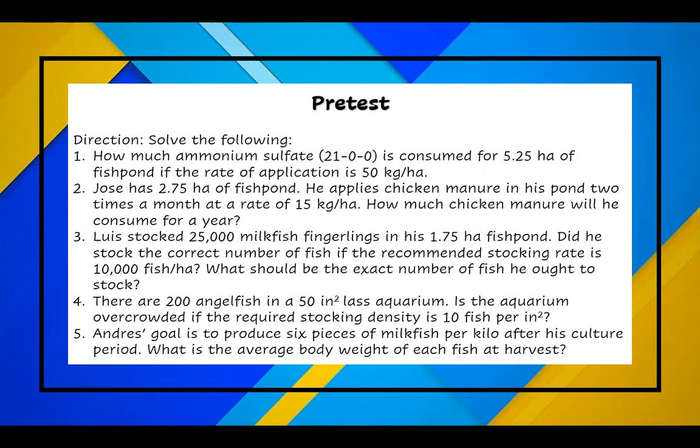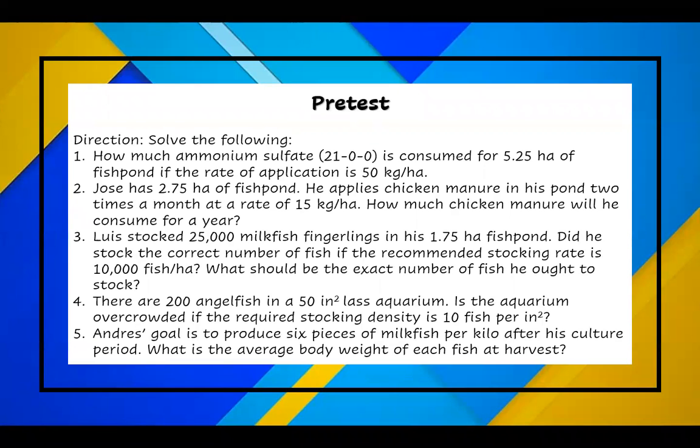Third question. Luis stocked 25,000 milkfish fingerlings in his 1.75 hectare fish pond. Did he stock the correct number of fish if the recommended stocking rate is 10,000 fish per hectare? What should be the exact number of fish he ought to stock?